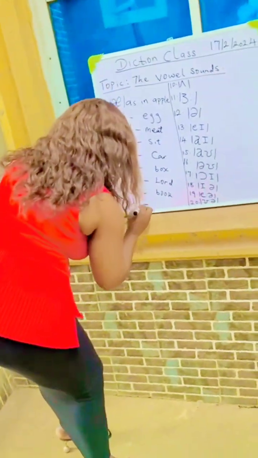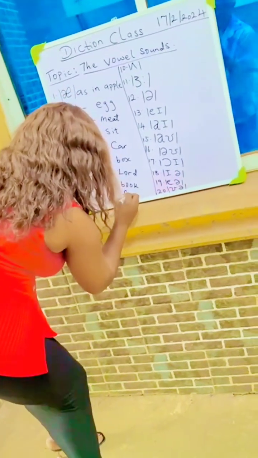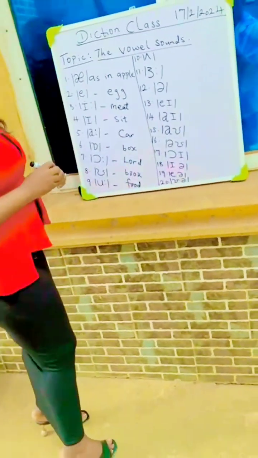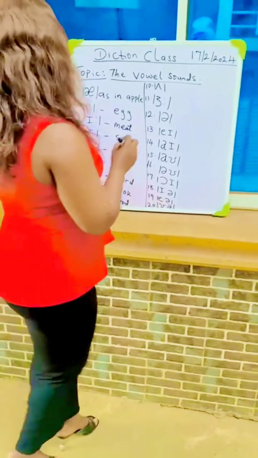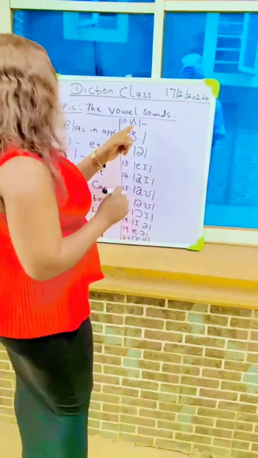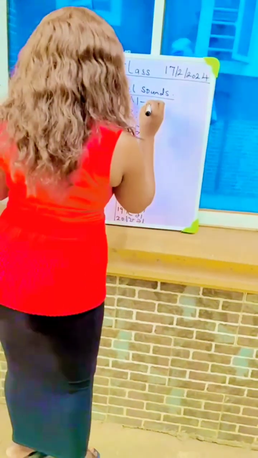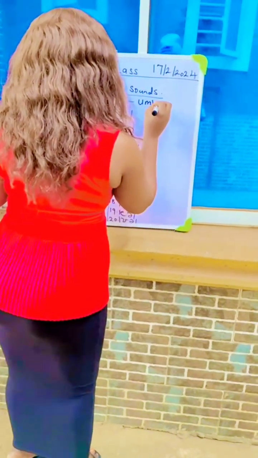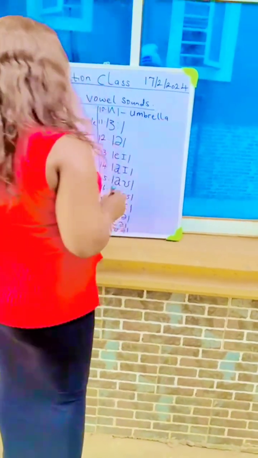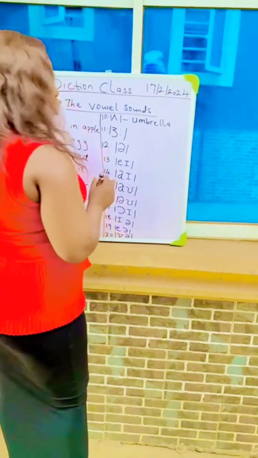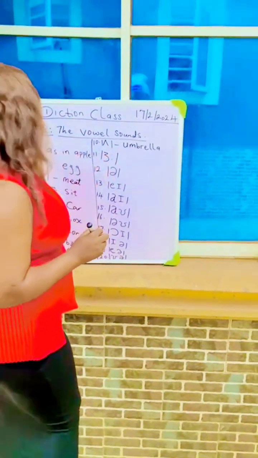Then we have oo, as in food, food. Then we have up. This is a short sound, up, as in umbrella. So you don't say umbrella, you say umbrella.